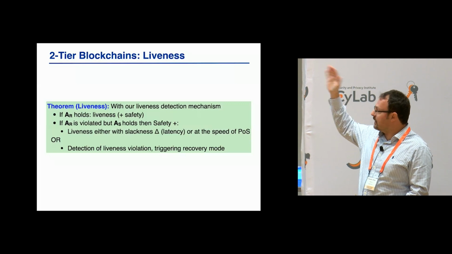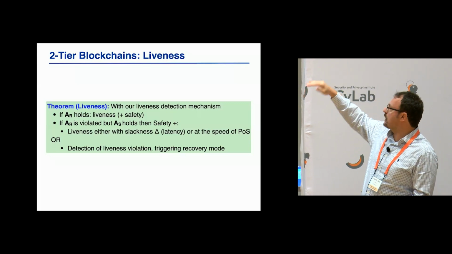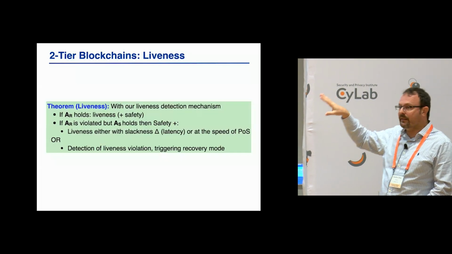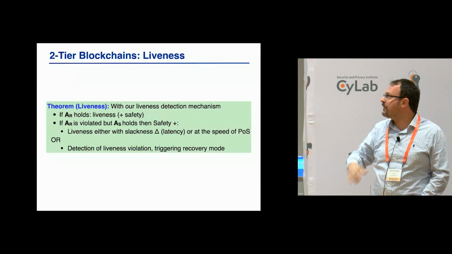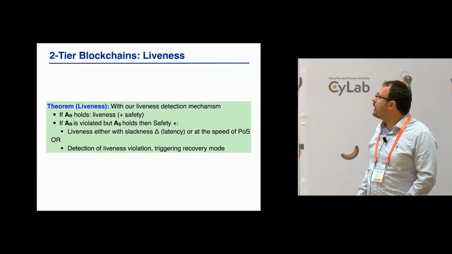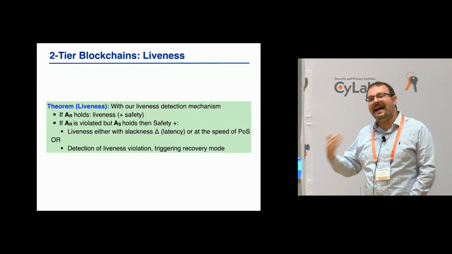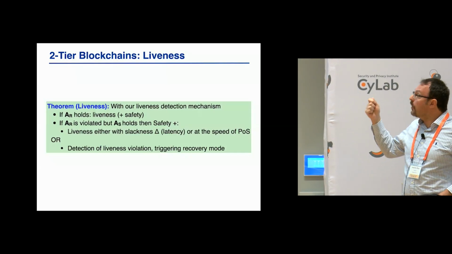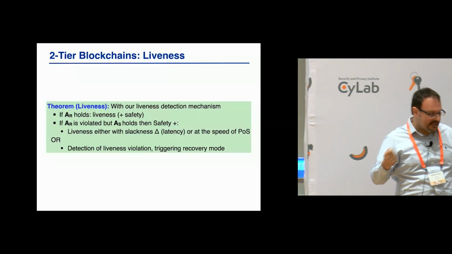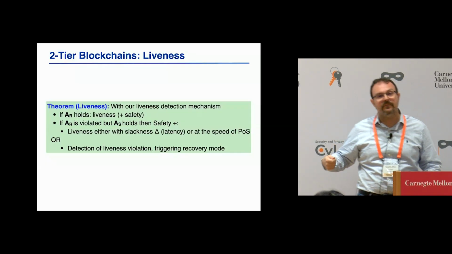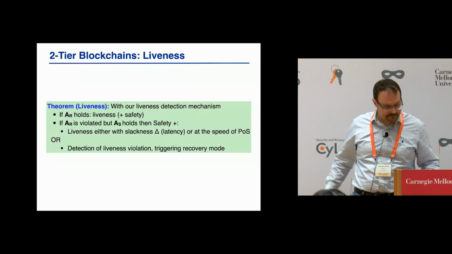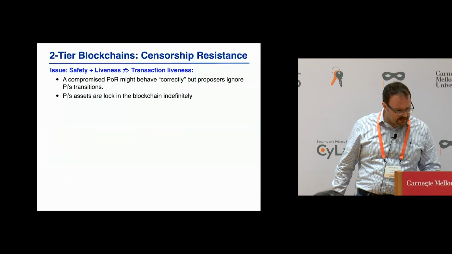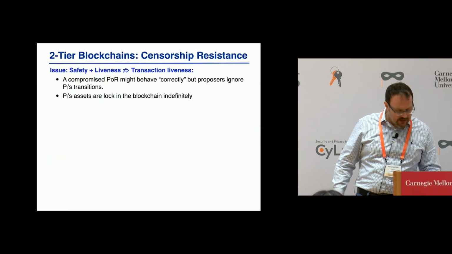If AR reputation holds, then I have liveness without violating safety. And even if it's violated, safety still is not violated from the first rule, from the first way that I described before. And what I will get is either liveness but slower, because now I'm waiting for people to fill in the gaps on the POS chain, or I will get a detection of liveness. So I don't exactly get a certificate of liveness, but I get the best next thing. All right. So I think I'm going to just do a transaction liveness and stop.